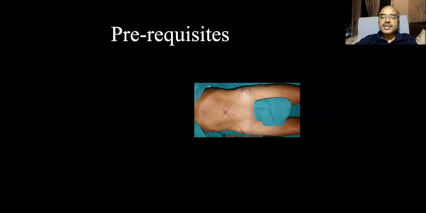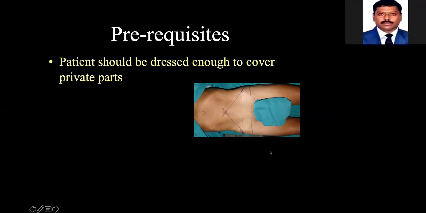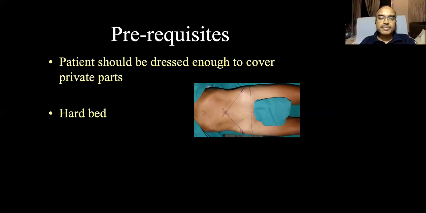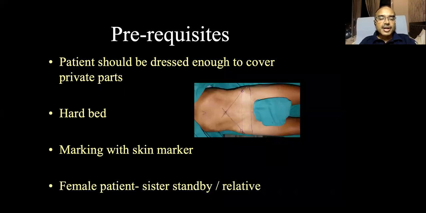The prerequisites are that you have to expose the patient adequately and cover the private parts so that you can examine the hip like this. In case of males, you can make them wear some kind of underwear. In case of females, you have to protect the privacy of the females. The patient should be dressed enough to cover the private parts. You should take a hard bed. If a hard bed is not available, at least a firm bed should be available. You have to mark the skin with a skin marker. And if there's a female patient, be sure that a sister is on standby, or if a sister is not available, then a relative should be there with the patient when you're presenting the case or examining the patient.